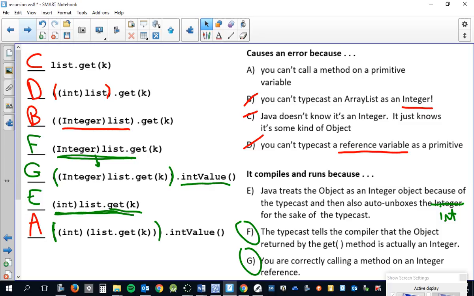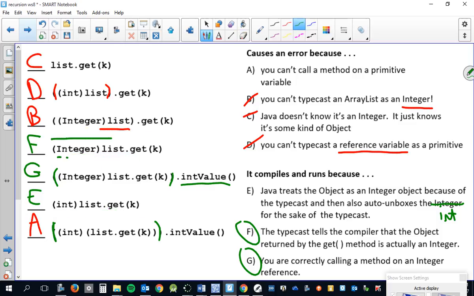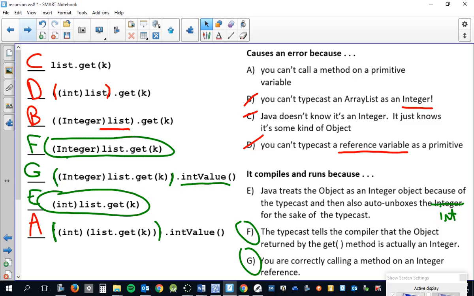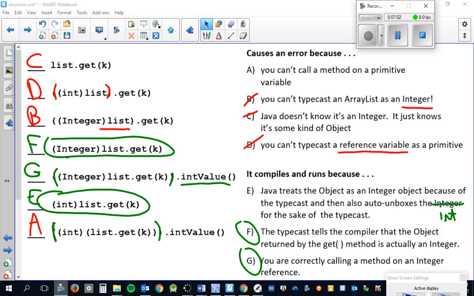The moral of the story is, when people try to do this, they mess it up in various ways. You can see all the ways to mess it up. There's 3 ways that work, but you don't have to know every way it works. You just have to know one way it works. Frankly, I would just circle the 2 nice ways, the shortest ways, and just realize, as long as you have a typecast in there that's going to be an int, you're good. It works. Okay? Okay, keep going. Do the rest of it.